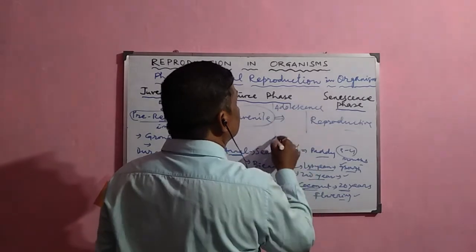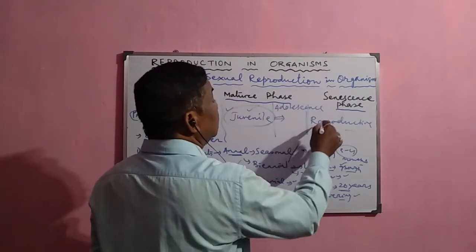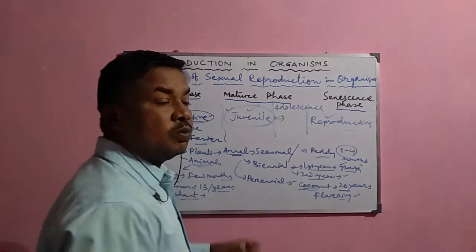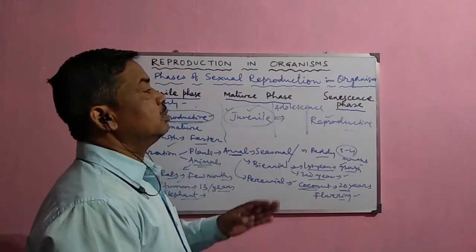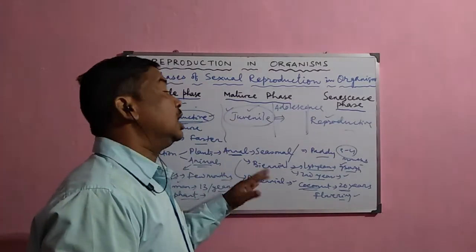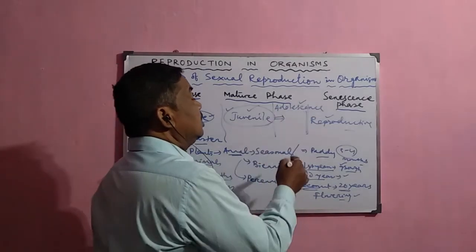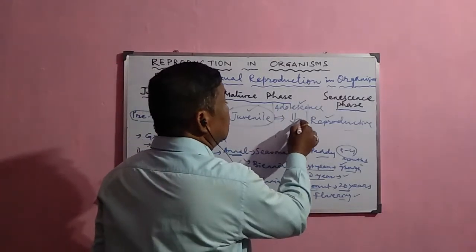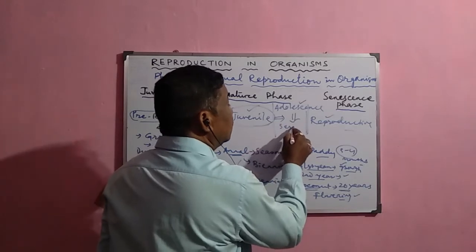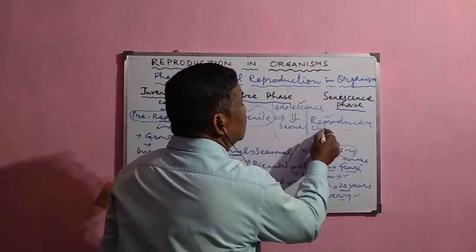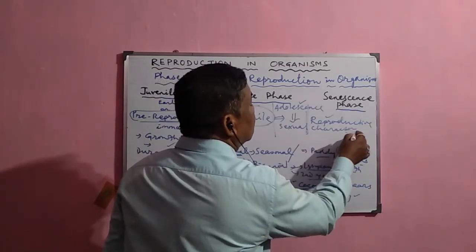It is a transition stage between the juvenile and the reproductive phase. In the juvenile phase there may be infancy, early childhood, late childhood, etc. But after that they enter the adolescent stage, and during this stage the sexual development occurs, or sexual characters develop in the organism.